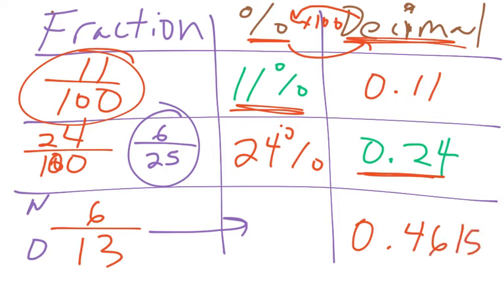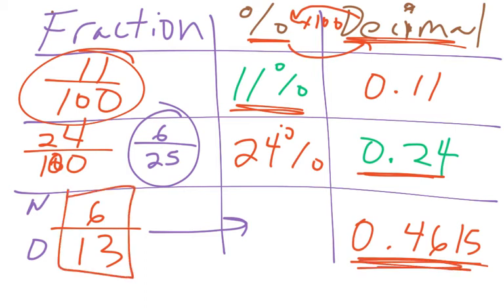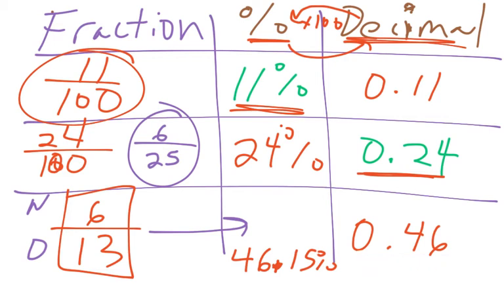0.461538. So now take that answer, it's a decimal right now, and times it by 100 to make it a percent. But then we always round our answer to the nearest hundredth. So leave this in your calculator window when you divide the 6 by 13, multiply that by 100, and then round that final answer. And when you do that, you get 46.15%, if I round it to the nearest hundredth. And now I go back and finish this one. We'll round this to the nearest hundredth. That'll be 0.46. So that's how you do it, guys.